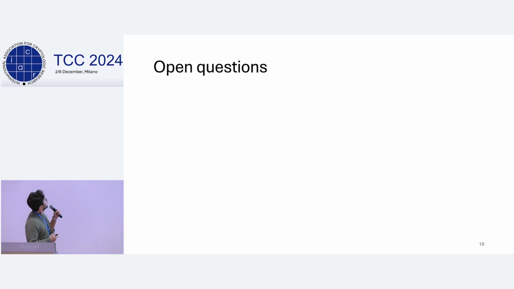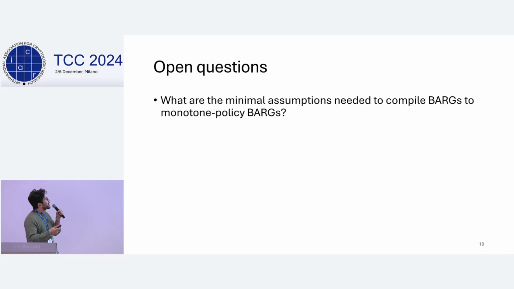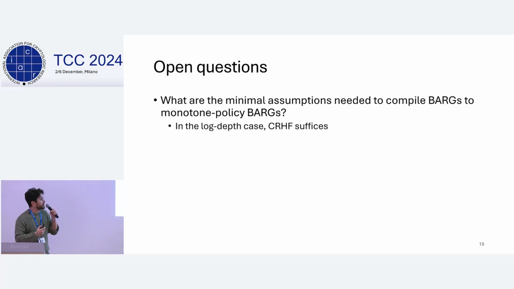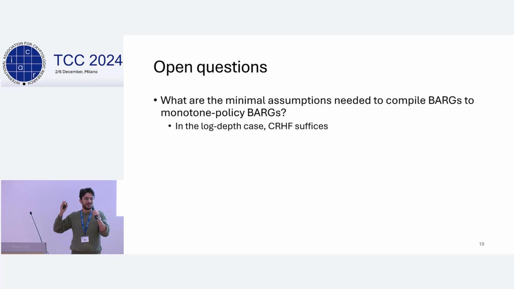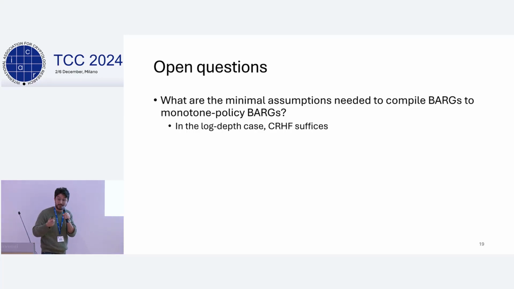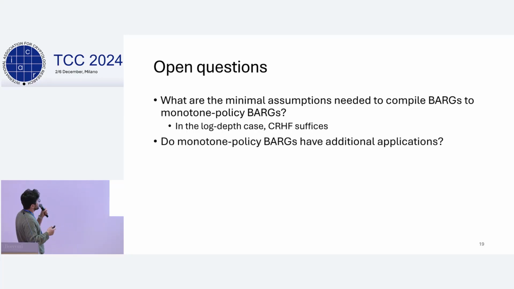All right, now on to open questions. So first of all, what are the minimal assumptions that we need to actually compile BARGs into monotone policy BARGs? So we saw that if we restrict ourselves to just log depth circuits, for example, then collision-resistant hash suffices. Here we tighten the gap a little bit from the previous work. We don't need fully homomorphic encryption, we just need additively homomorphic encryption, but can we bring that all the way down to collision-resistant hash?